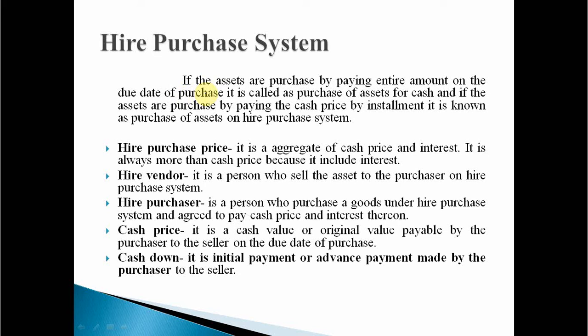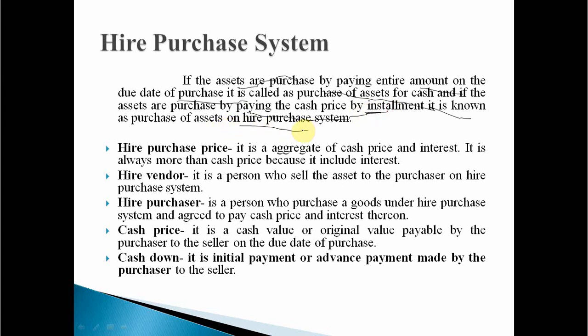In simple terms, if you are buying any asset by paying the full amount at that time only, it is called purchase of assets for cash. See here, if the asset is purchased by paying the entire amount on the due date of purchase, it is known as purchase of assets for cash. And if you are purchasing it by paying the cash price by way of installments, it is known as purchase of assets on hire purchase system.